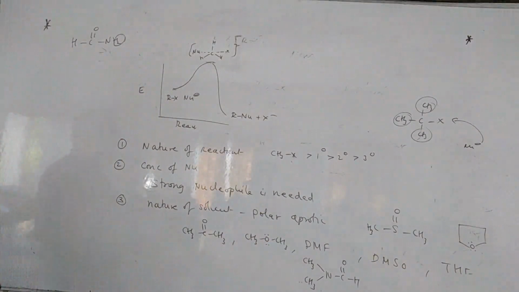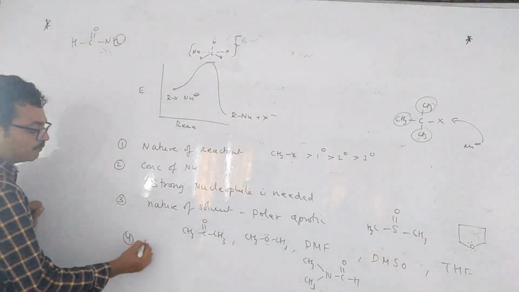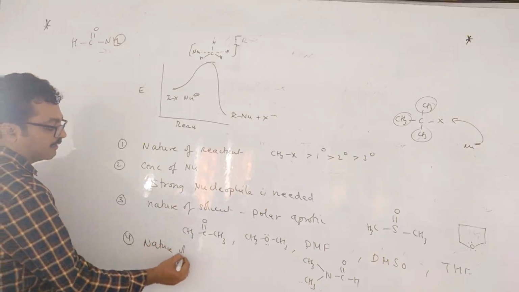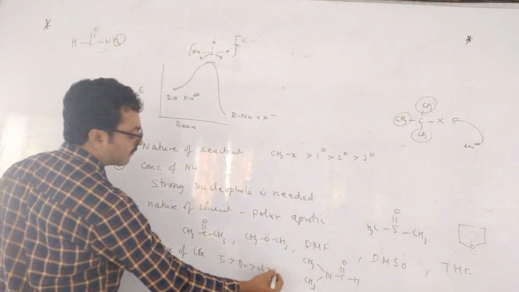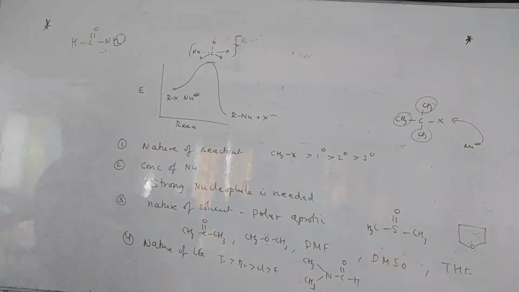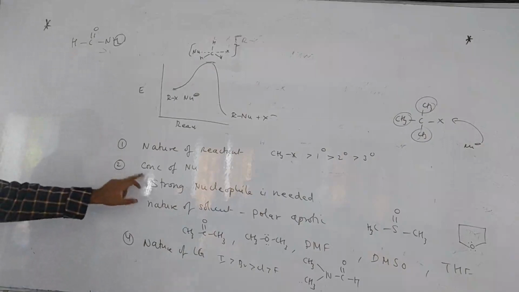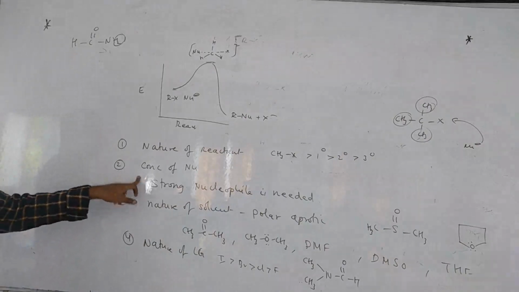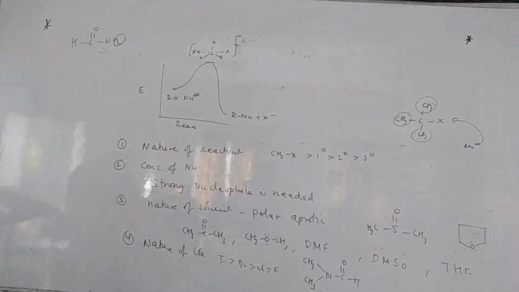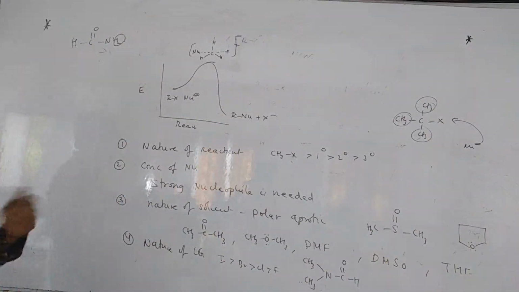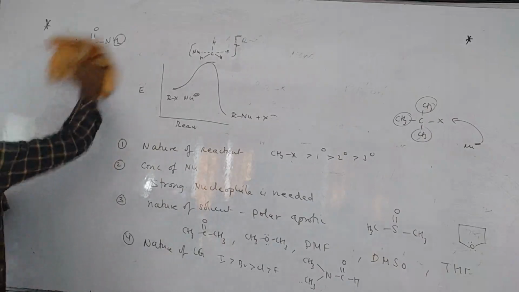Now what is the fourth point? Nature of the leaving group. That is the same, children. Iodide is greater than bromide, greater than chloride. This point is similar for both SN1 and SN2. So shall I tell the differences between these? In the SN1 case you will take a weak nucleophile, or water itself acts as a nucleophile; in the SN2 case, a strong one. Fine. So we will do some problems now, in which you will have SN1 and SN2 reactions. One by one we will see, and where rearrangement is possible.